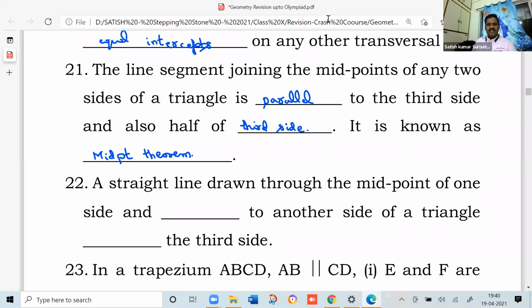Next, a straight line drawn through the midpoint of one side and dash to another side of a triangle dash the third side. So what could be this? Fill up the blanks. A straight line drawn through the midpoint of one side and parallel to another side of a triangle bisects the third side.